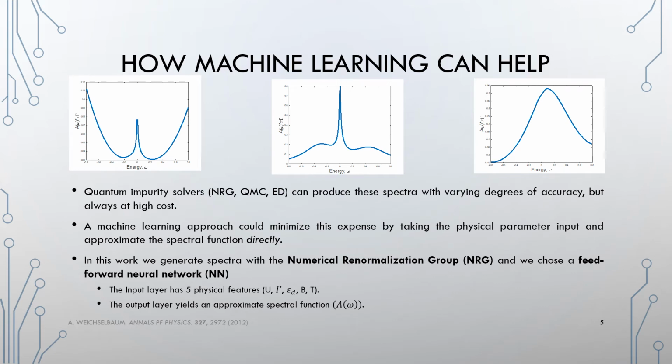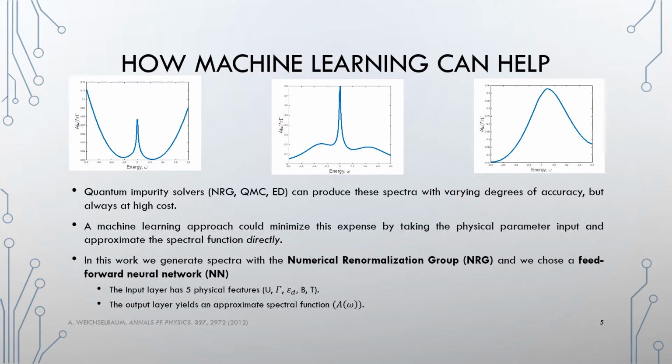Spectral functions that we can generate depend on whether or not a magnetic field is turned on, and the relationships between the chemical potential, the Coulomb potential, and the hybridization term. So I've displayed several examples up here. These spectra can be generated by one of several different methods called quantum impurity solvers, and some of the more popular ones are the numerical renormalization group, quantum Monte Carlo, and exact diagonalization. These all have varying degrees of accuracy, however, they all come at a very high cost computationally.